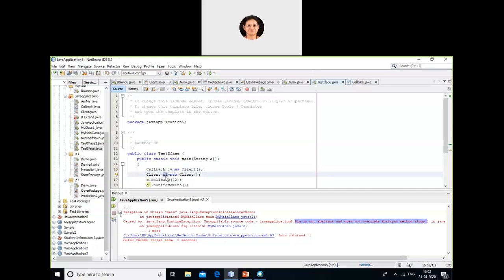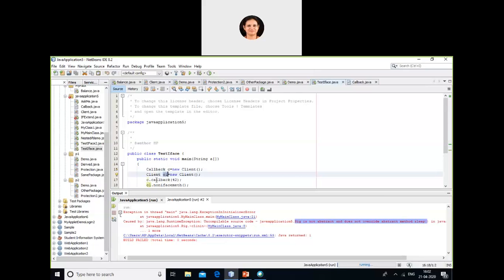Why have I created an object of client? Because in client I have a non-interface method also. This non-interface method cannot be called using C because C is an object of the interface, whereas C1 is an object of the class client.